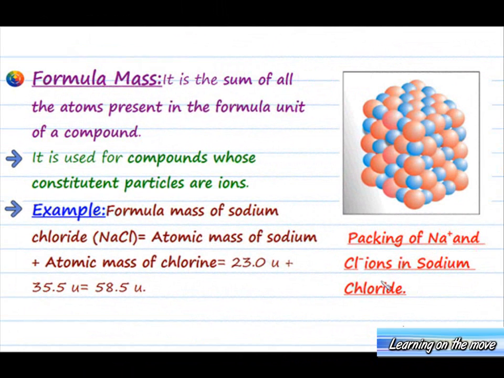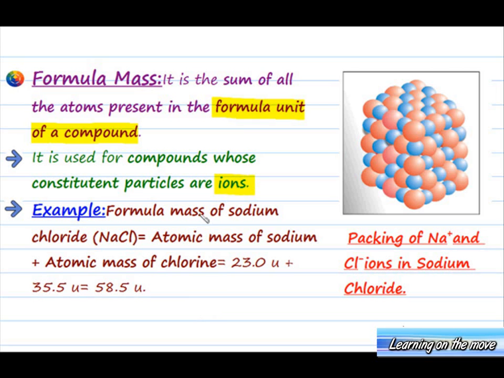Next, let us see what is formula mass. It is the sum of the atomic masses of all the atoms present in a formula unit of a compound. It is used in the case of electrovalent compounds, that is, compounds whose constituent particles are ions.